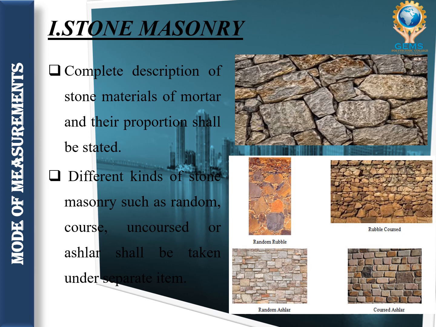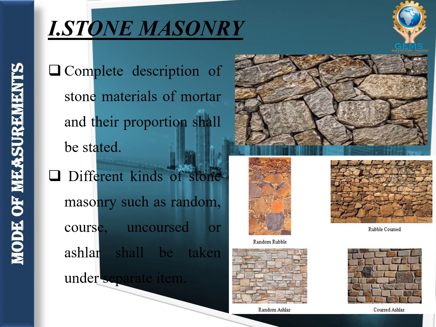So we should have some descriptions or specifications: the proportion we are going to use for mortar, the materials we are going to use, and all the descriptions of the stone material should be stated. Then the second point is that different kinds of stone masonry, such as random, coursed, uncoursed, or ashlar, shall be taken under separate items.